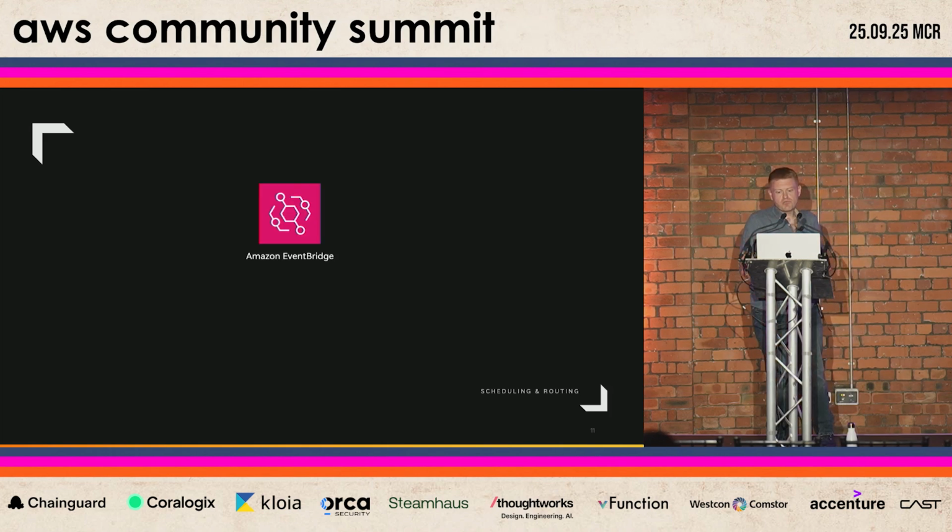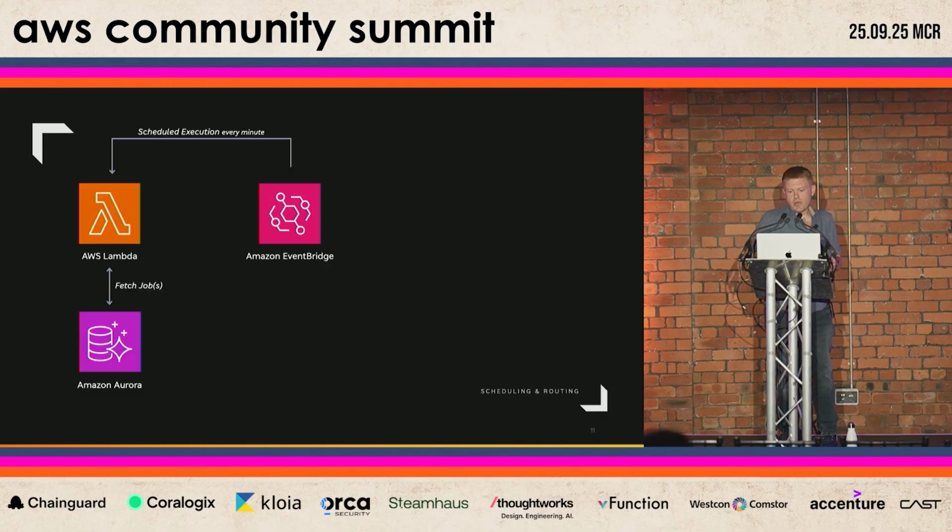So we started reimagining scheduling using EventBridge at the very core. And here's how it works. We have a Lambda function that acts as our scheduler. It reads job metadata from our database and generates job events. It executes every minute, but it's looking ahead for jobs that will need to run in the next few minutes. This gives us a bit of a buffer window, so we're able to queue jobs up, ready to be executed at the right time, without missing anything critical.